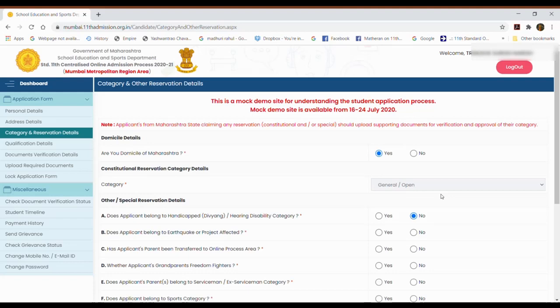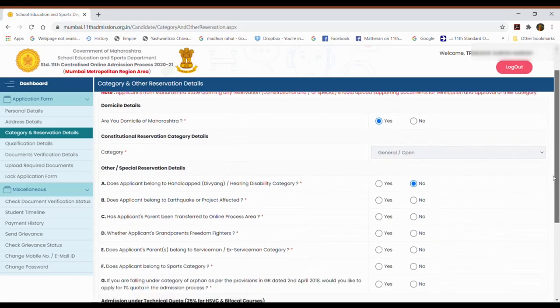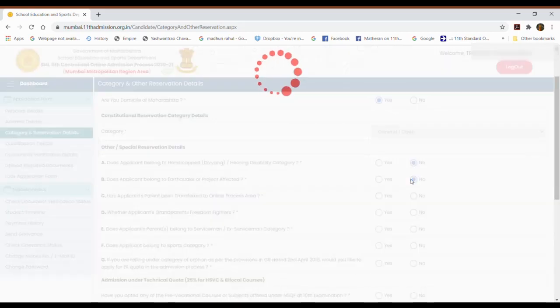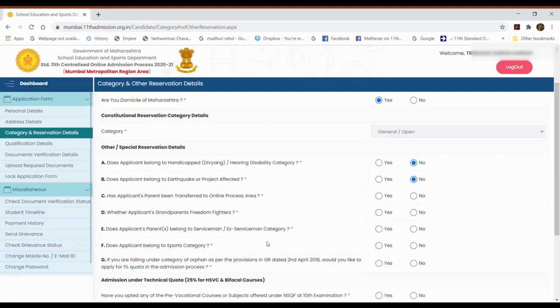Next type of reservation details are other special reservation details. If the child is handicapped, you should select the appropriate option here. Then the earthquake or project affected. If yes, do the necessary required things. Then parent transferred to online process area.